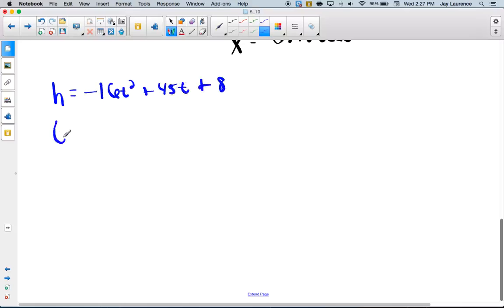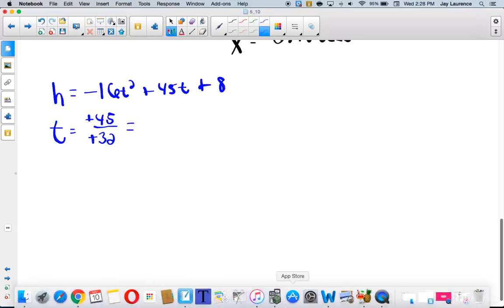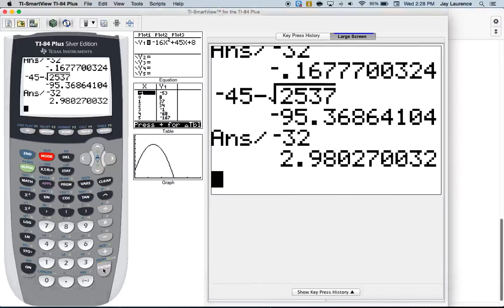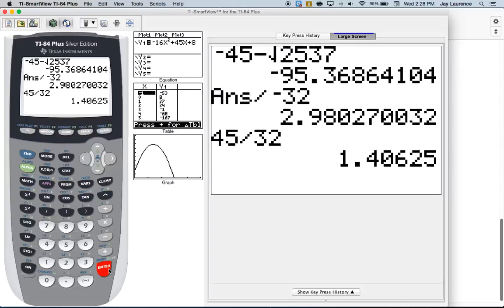Okay, so t equals negative b over negative 32. 2a, right? Okay, I know the negatives will cancel. And that decimal, I don't know off the top of my head, so let me quit out of that and go 45 divided by 32. And I get this decimal. If you want to round that to 1.4, that's fine, or 1.41, that's fine. I just answered C. That's how many seconds it will take to get to the max height.